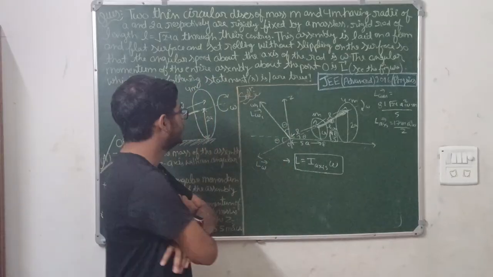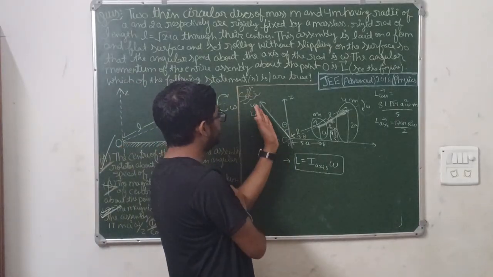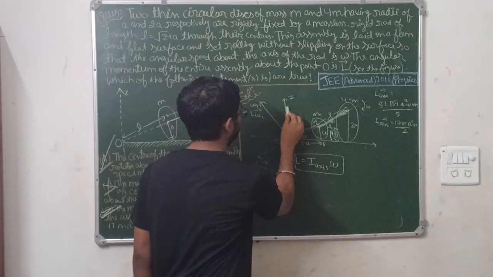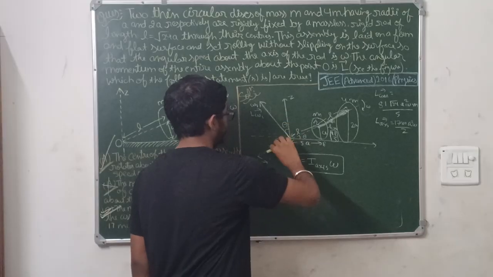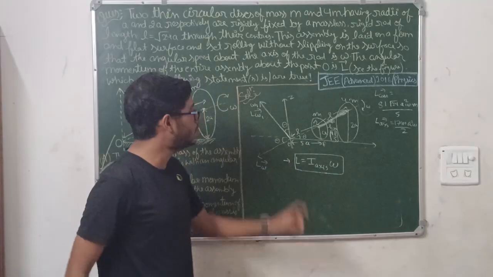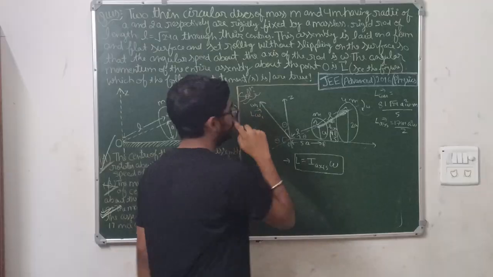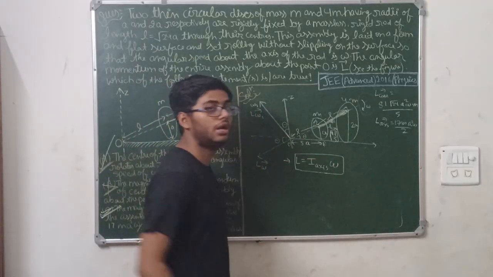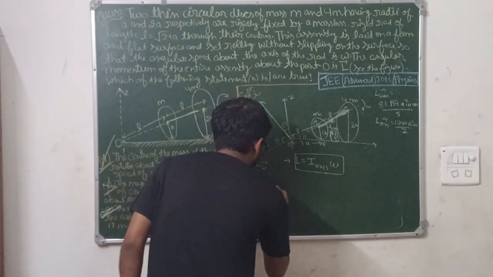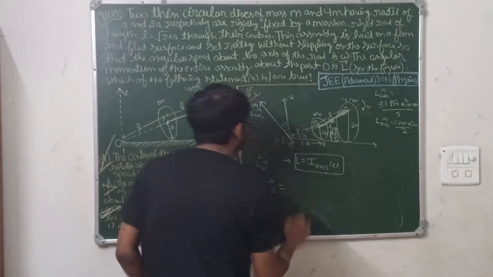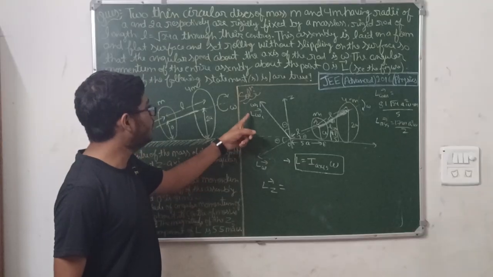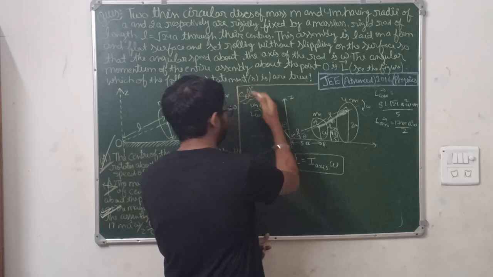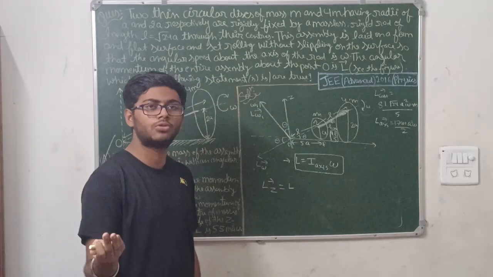What will you do here? About the Z axis, you can take the components. So this will be the X axis for this, meaning the cos theta component for the center of mass one, and the sine component for the axis of rotation one. The total L about Z will be L omega 1, or you can say L center of mass, because this angular velocity vector was for the center of mass only.